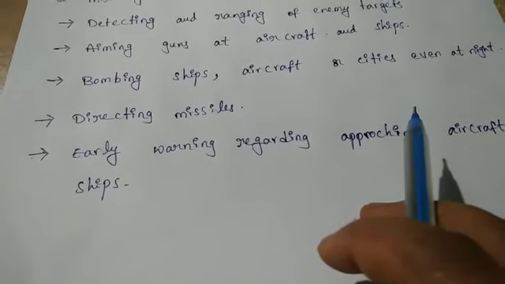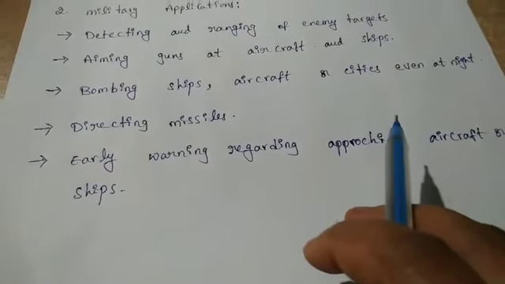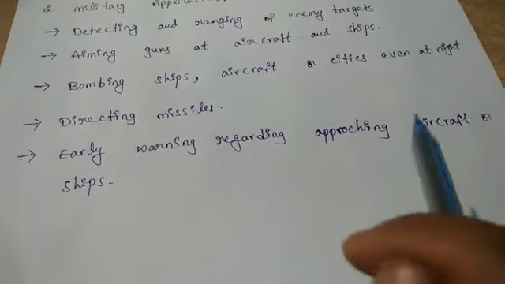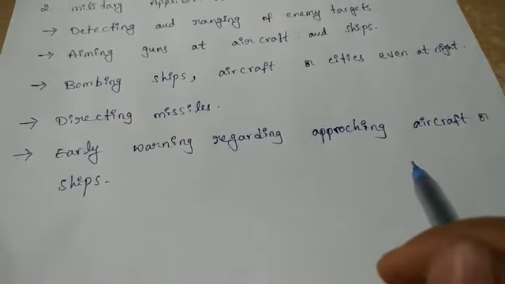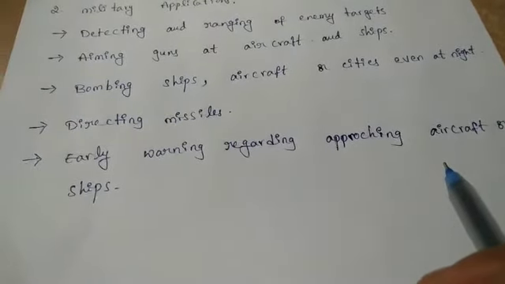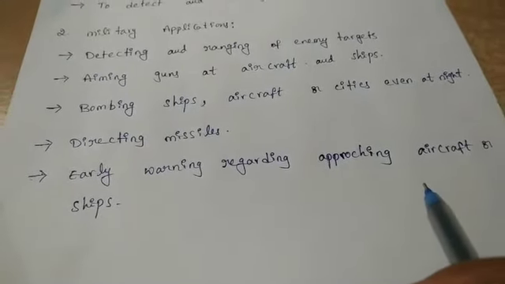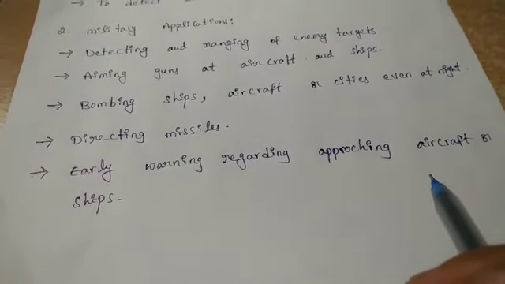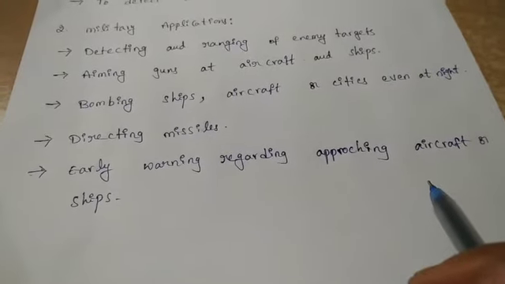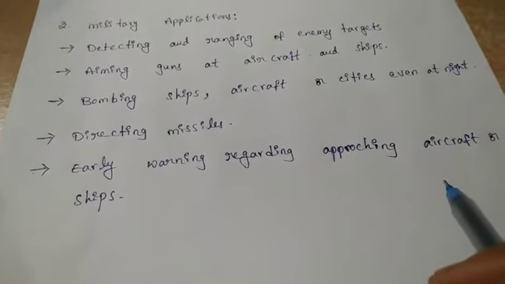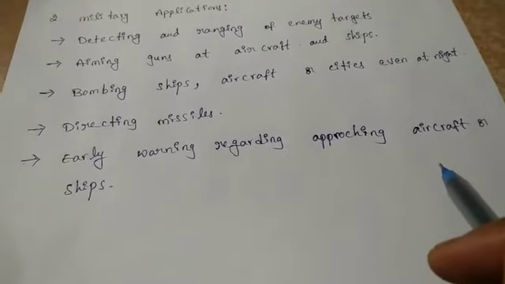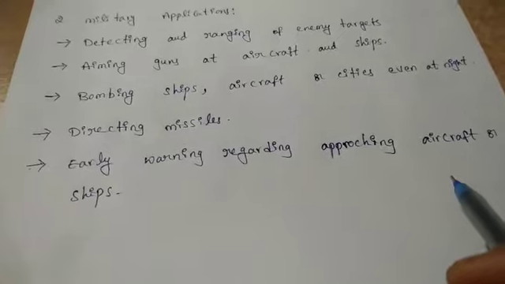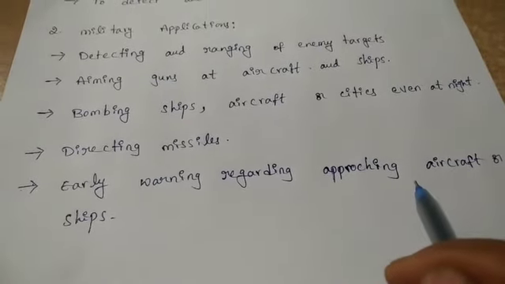And it could be used for detection of guided missiles. It could be used to give early warnings regarding approaching aircraft or ships. So if unknown ships are moving towards our territory, it could be used to give an early warning, like you should not come into this territory, otherwise restrictions will be taken against you. So these are the military applications of radar system.